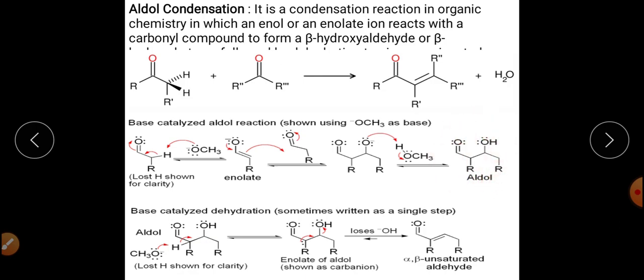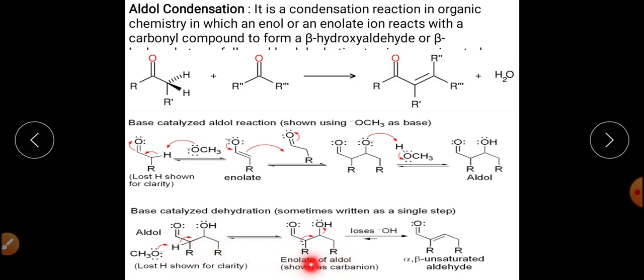Now after the addition product, there will be a dehydration step, and in the dehydration step, if the reaction is base catalyzed, at that time the dehydration will proceed with the mechanism that is: CH3O negative will abstract the H from aldol with movement of the electron to this particular carbon, right?